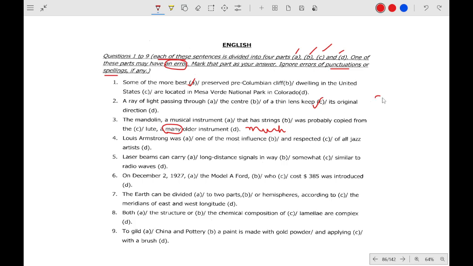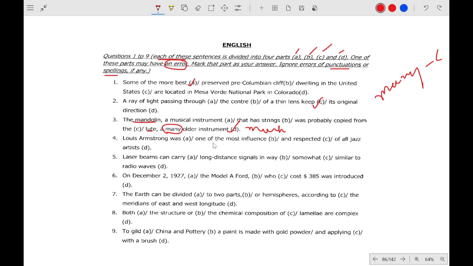Many is countable and much is uncountable. So in this context, much will be the fix, because we don't know what the age difference is between the musical instruments, the mandolin and the lute. So we will use much. So option D is our option.